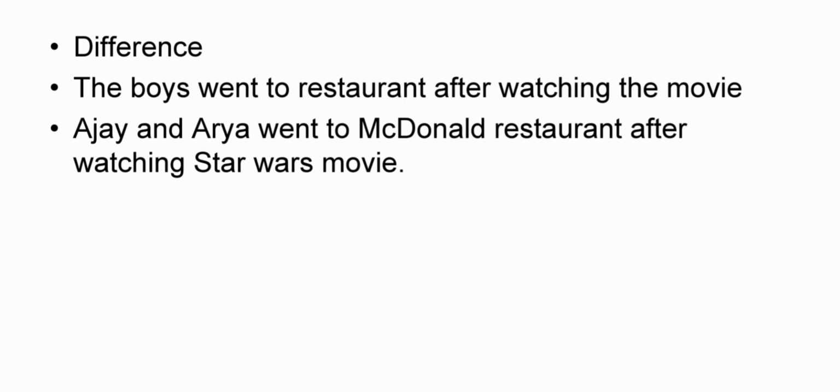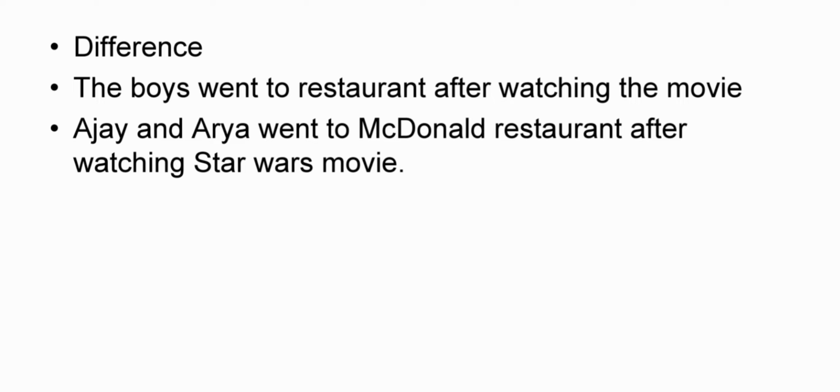For further analysis, we can go with two examples. The boy went to the restaurant after watching the movie. Arya and Ajay went to McDonald's restaurant after watching the Star Wars movie. In the first sentence, you can only get information about the boy, the restaurant, and watching a movie.